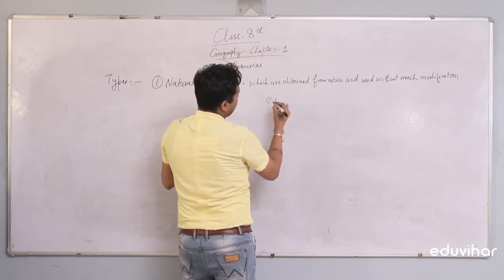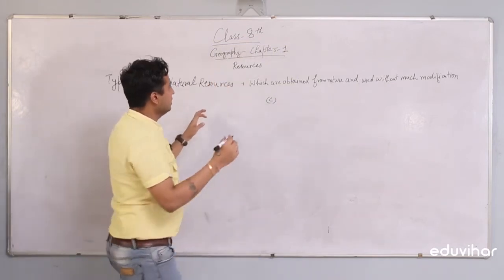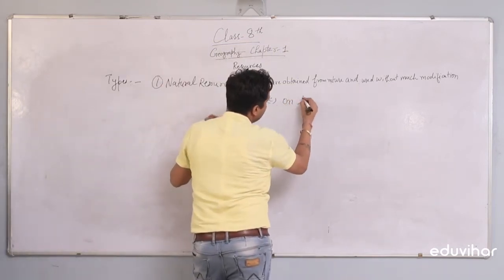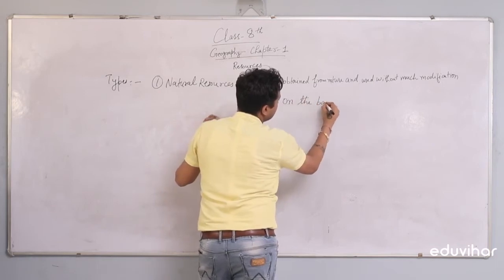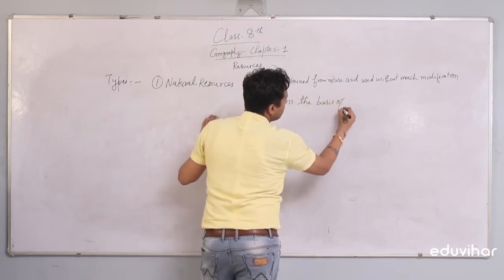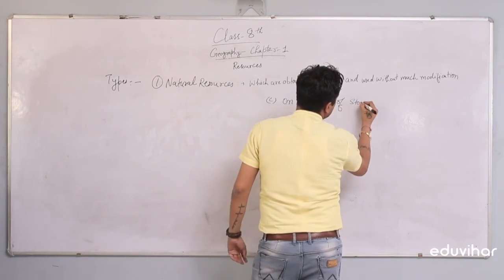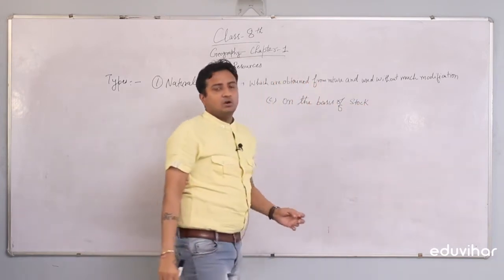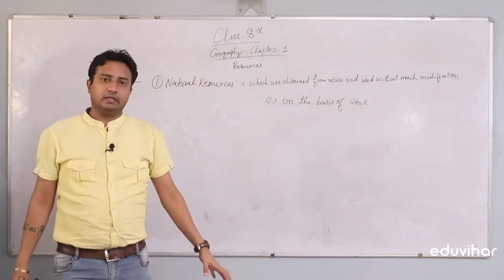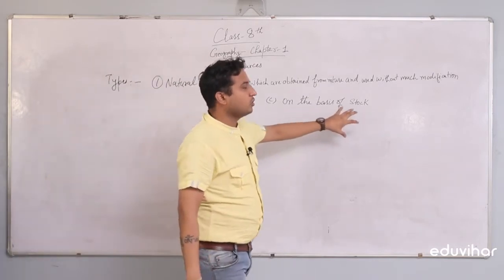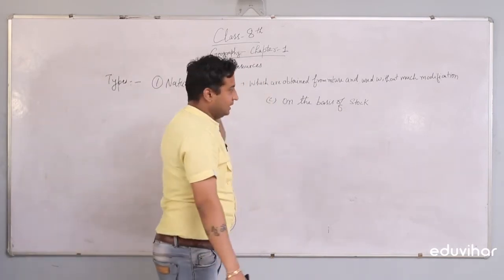The third classification of natural resources is on the basis of stock. Stock here means on the basis of availability.